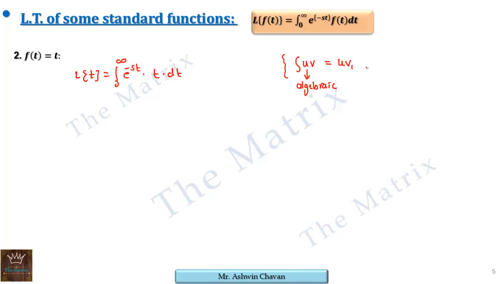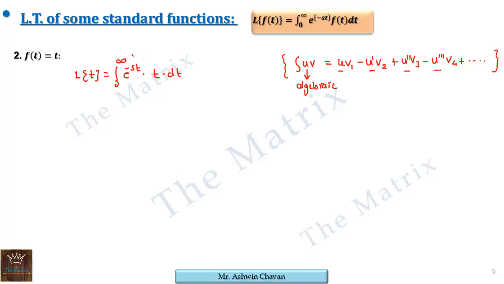Let's denote it by v1. Then we have alternate sign, then u dash, that is derivative of first, one more integral of second, that is v2. Then we have plus u double dash v3 minus u triple dash v4 plus and so on. As there is a condition on u to be algebraic and we are differentiating u, so it must be 0 somewhere and the process will end.